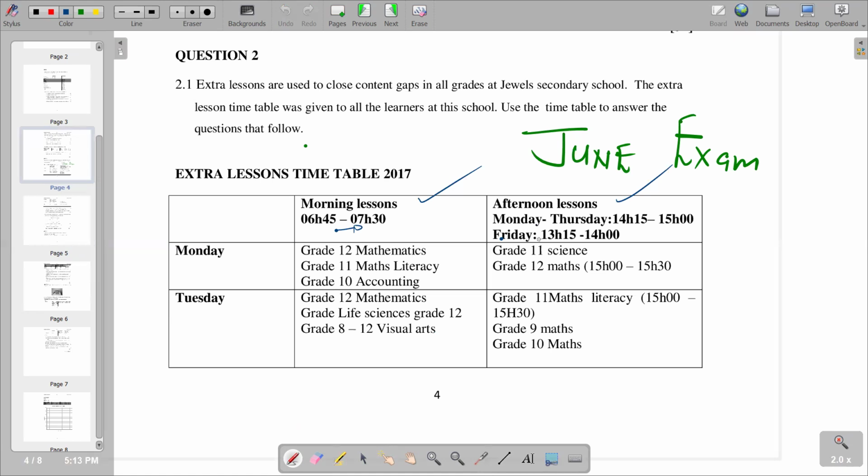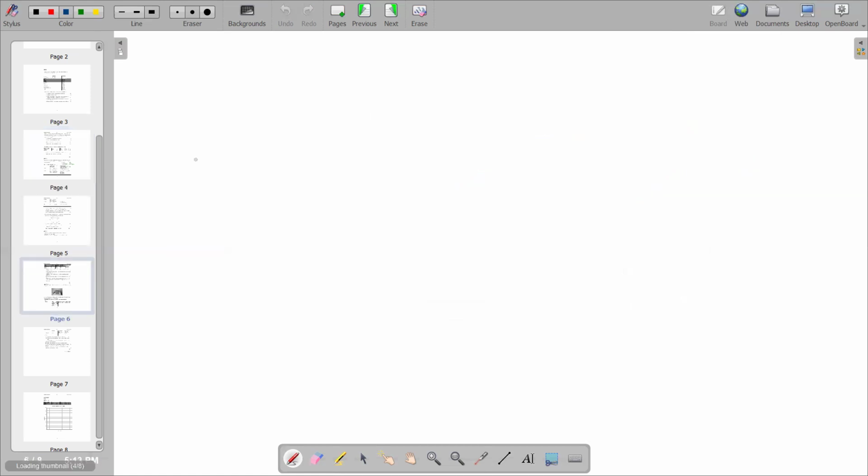I'll go to Tuesday, visual arts grade 10. We see grade 8 to 10, which is Tuesday. So in our answer section, for 2.1.1, we have identified Tuesday.